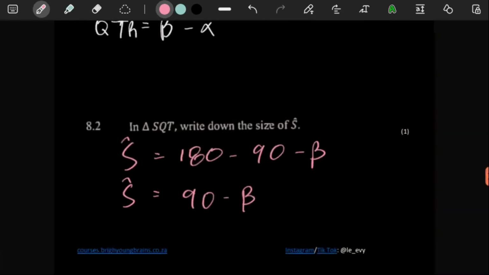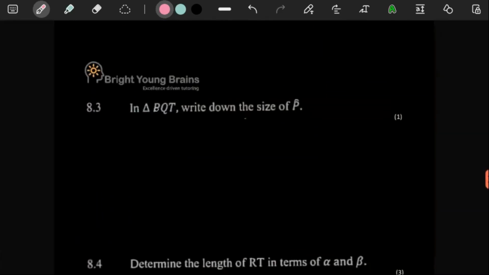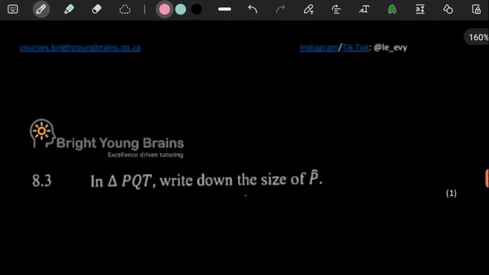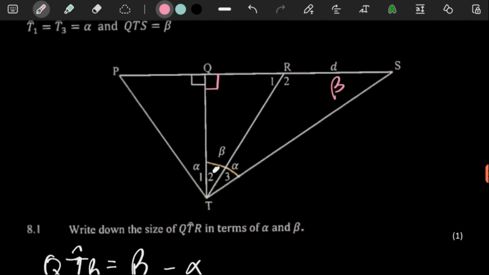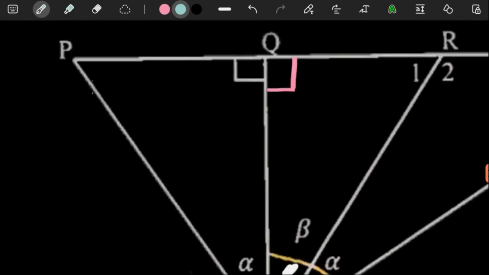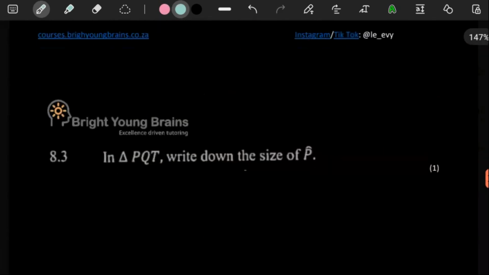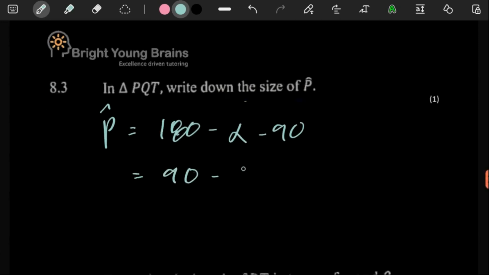So anyways, moving on. For one more mark, they said in triangle PQT, write down the size of P. Yeah, okay. Let's just put our angle beta here so that we have it. And then in this case, they're asking for angle P, which is this angle here. Same idea. We're going to say 180 minus 90 and minus alpha. That's what our P is going to be. So here P, 180 minus alpha minus 90. It's going to be 90 minus alpha. That's angle P. So that doesn't seem like it's a difficult question.